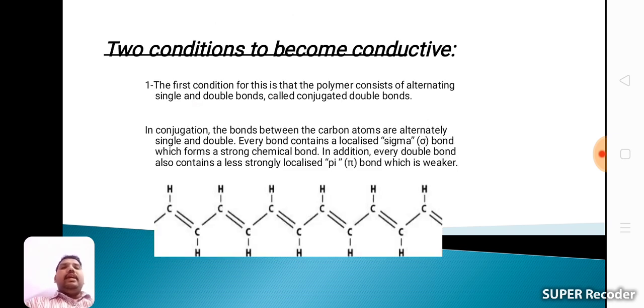Polymers are insulators, we know that property, but there are two conditions for polymers to become conductive. The first condition is that the polymer consists of alternating single and double bonds, called conjugated double bonds.